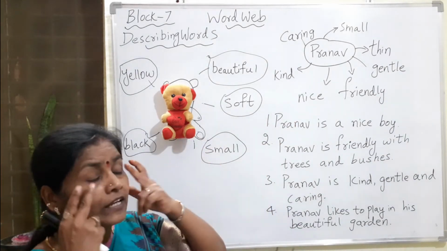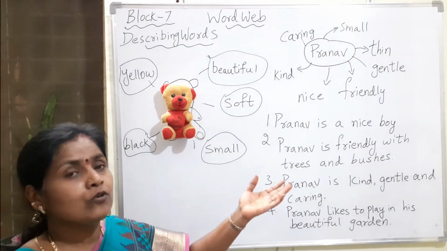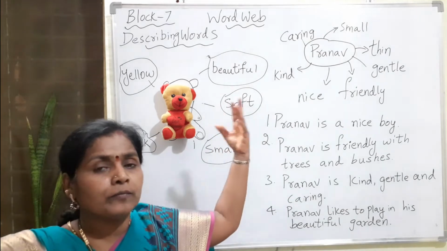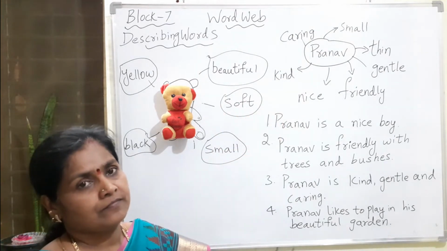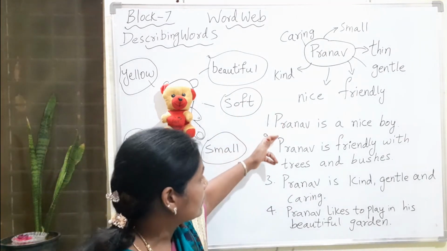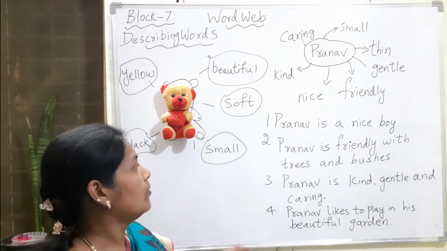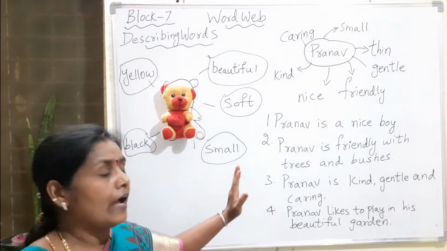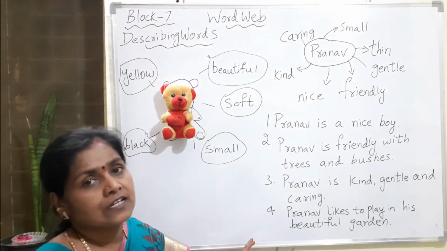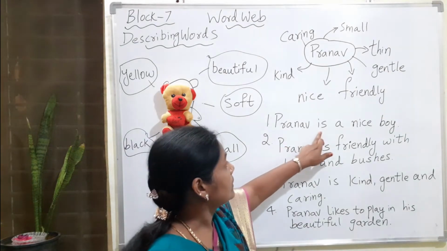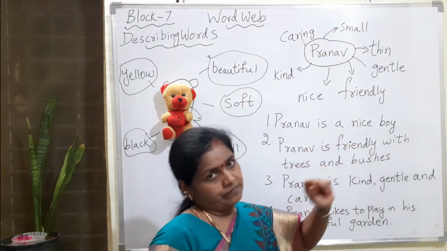Now here, if you were in the class, I would have asked you to make sentences using all these words. You would have told me n number of sentences. But I have written only 3-4 sentences, just to look at on the board. You take a pause here and observe how the words are used. Now here, Pranav is a nice boy.